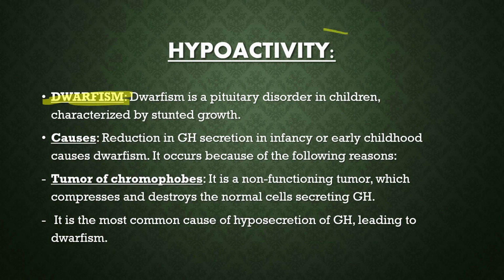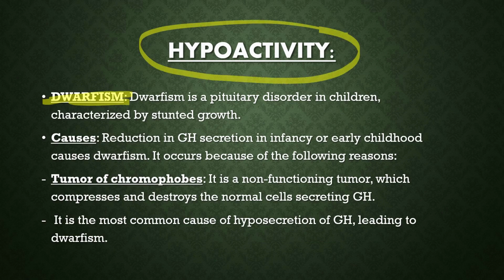Gigantism is one of the diseases caused due to hyperactivity of growth hormone. Next, we have hypoactivity, which includes dwarfism. We have the causes and other factors. Dwarfism mostly occurs in children, characterized by stunted growth. Similarly, you will see it in our PPT: gigantism, the factors affecting gigantism, and the causes.